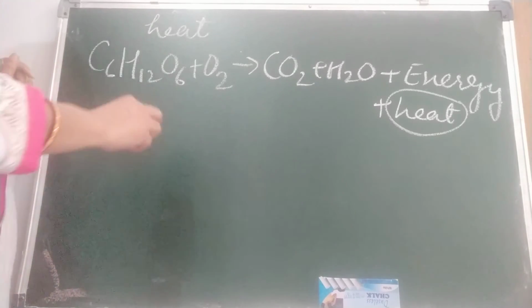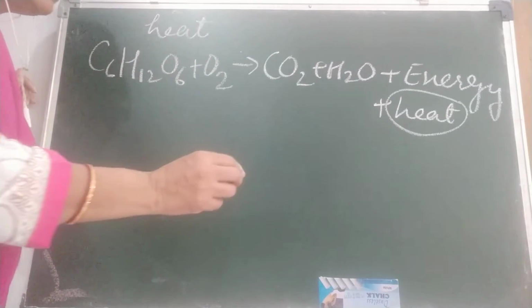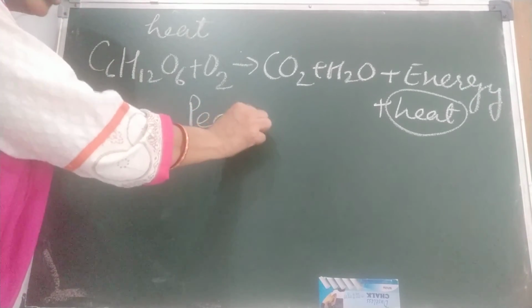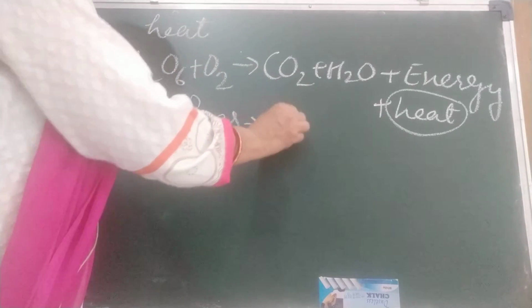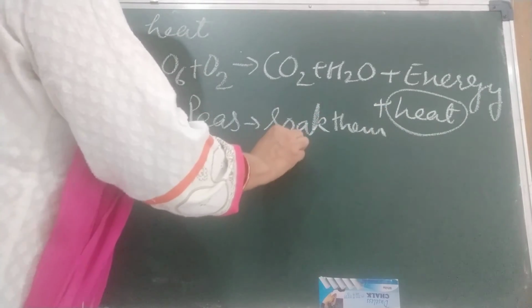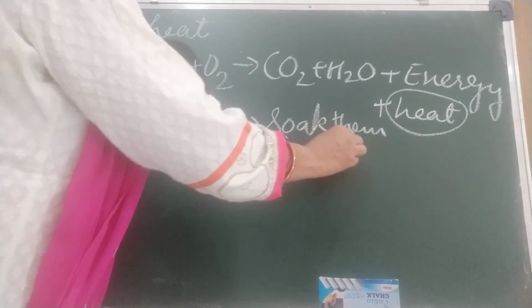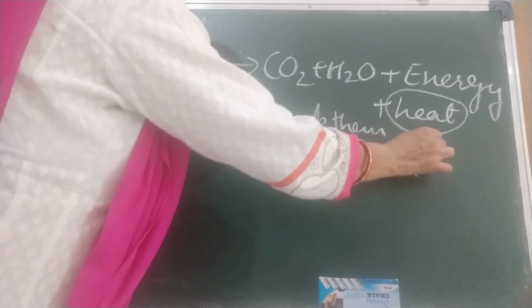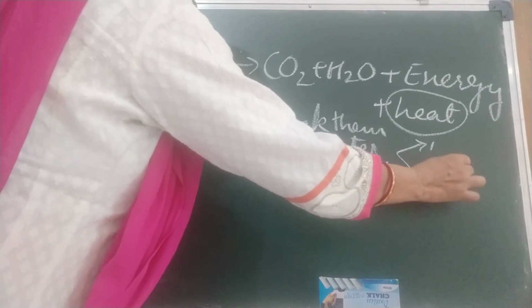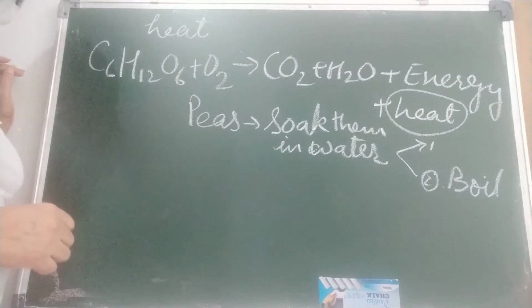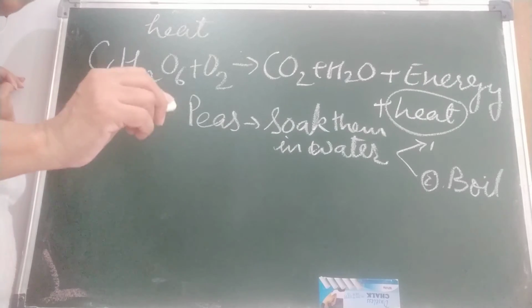I am going to prove it with the help of one experiment. We will take green peas and soak them in water. Now we will divide them into two parts. The second part we are going to boil. When we boil the peas, they will die. The embryo, the baby inside the peas, is going to die.